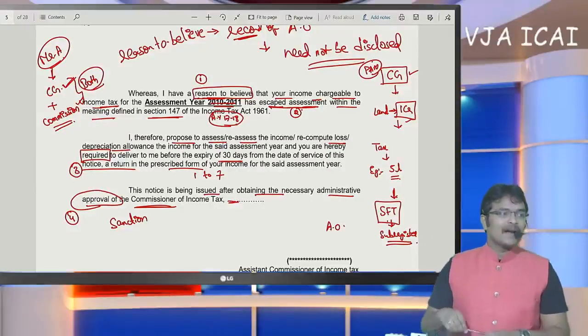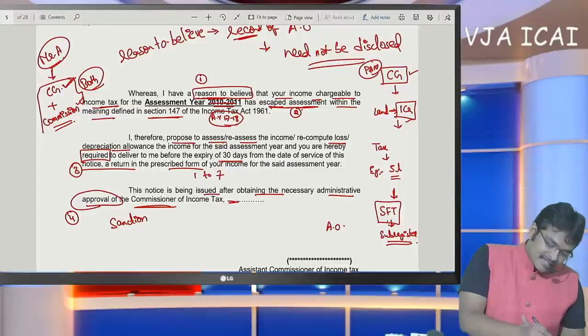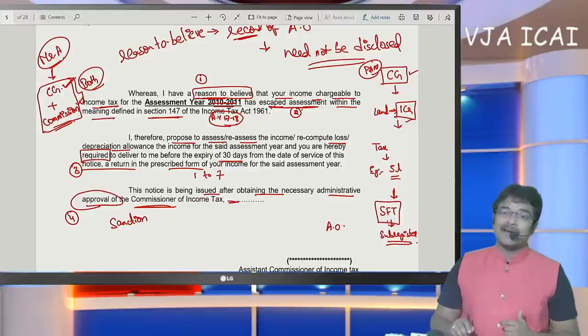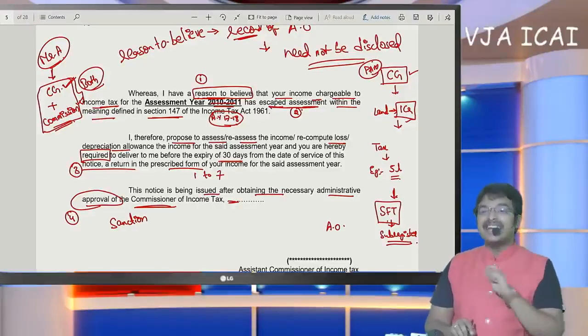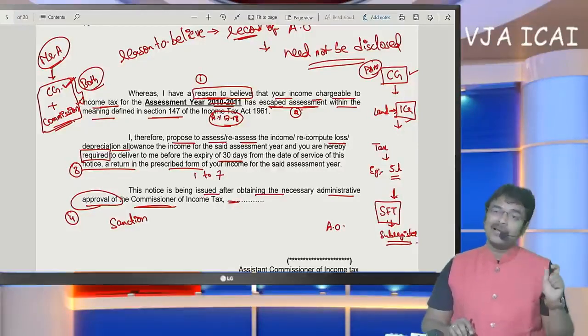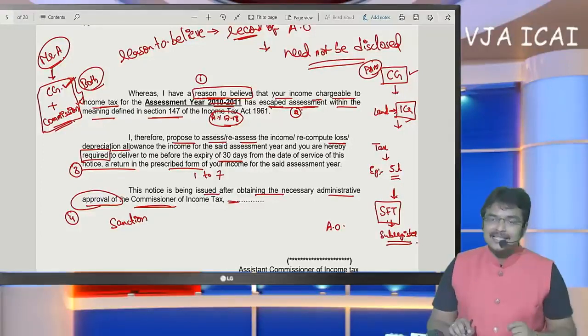So what the department is going to do in this case is, when SSC may have any other incomes which might not come to the notice of the department, for that cause only the department will not state the reason. They will just state that we have reason to believe. But what is that reason? It will not be disclosed in the notice.